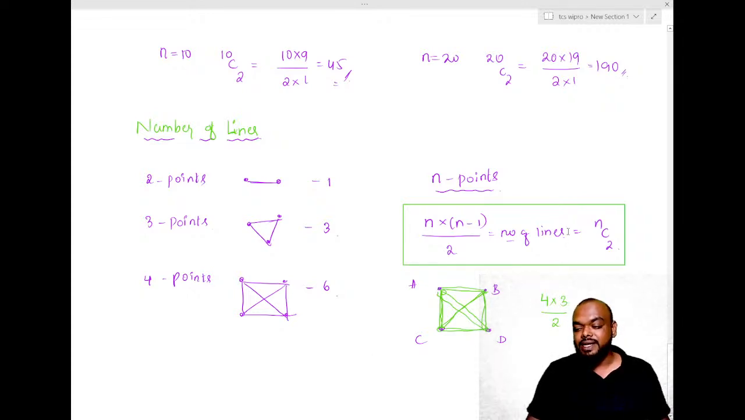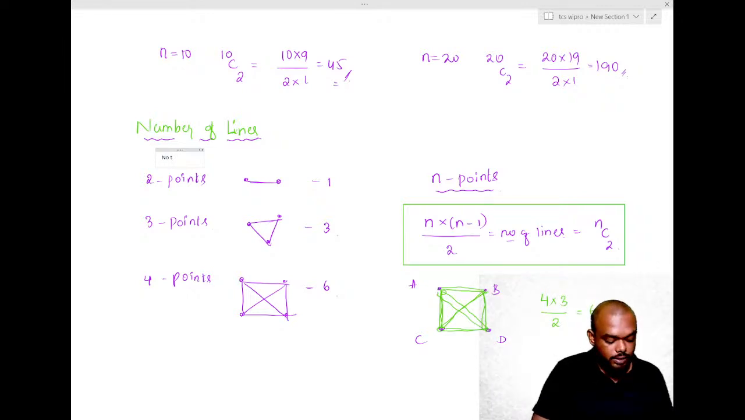Everybody, did you understand this? Drawing number of lines? Please confirm in the chat box, guys.